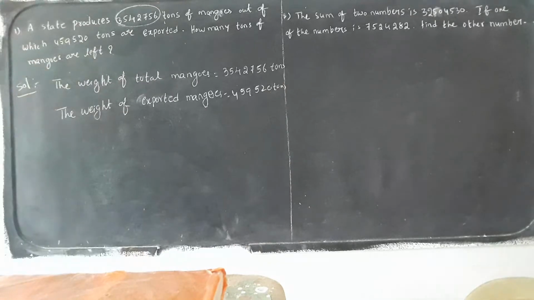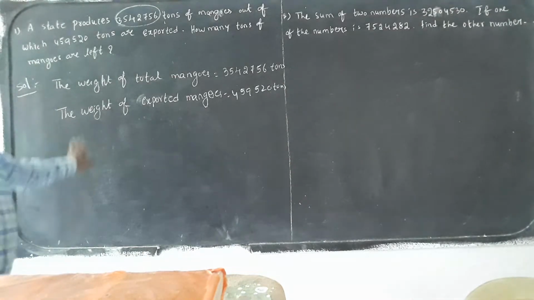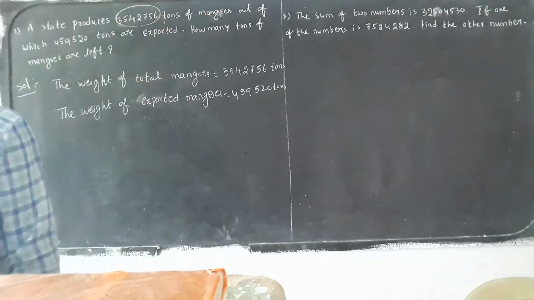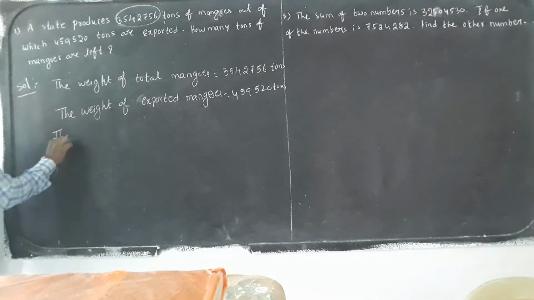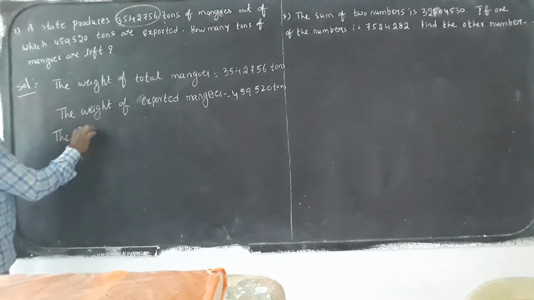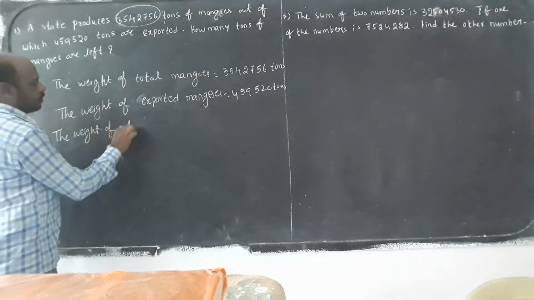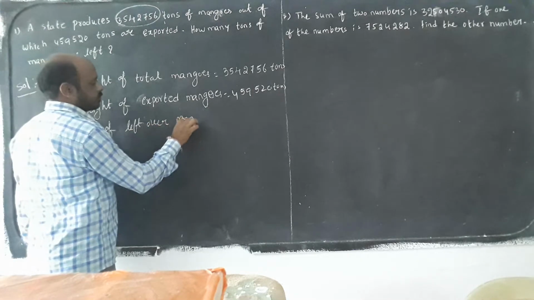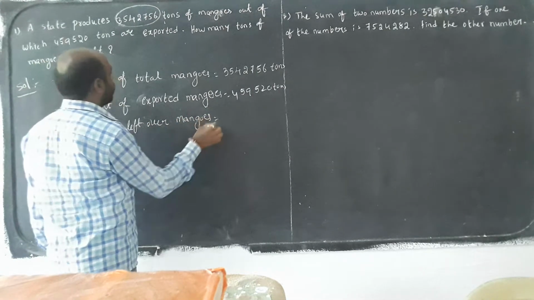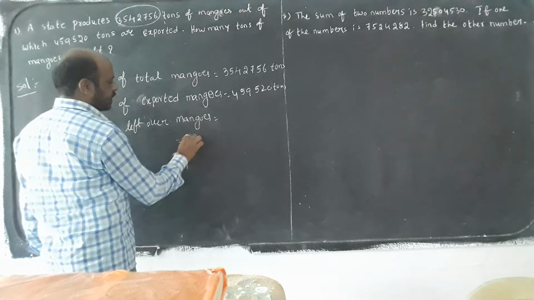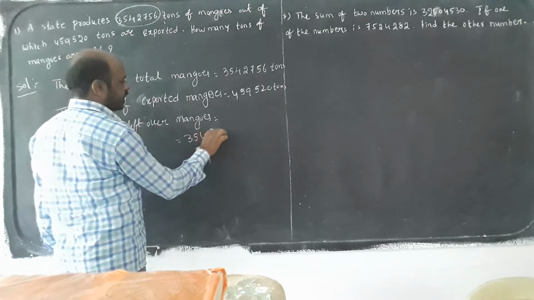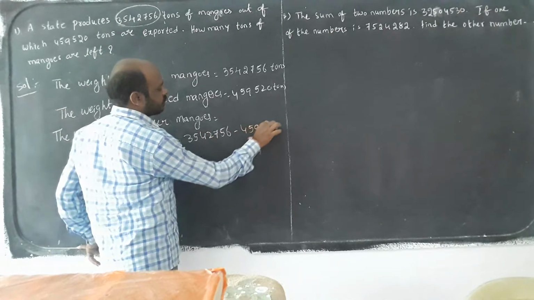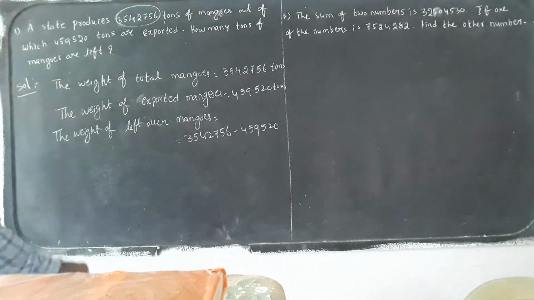Next what is asking? Leftover mangoes. The third statement should be the leftover. Leftover means what? We have to do the subtraction. The weight of leftover mangoes should be how much? Total weight of mangoes 35 lakhs 42,756 tons minus 4 lakhs 59,520 tons. Then we have to do the subtraction.